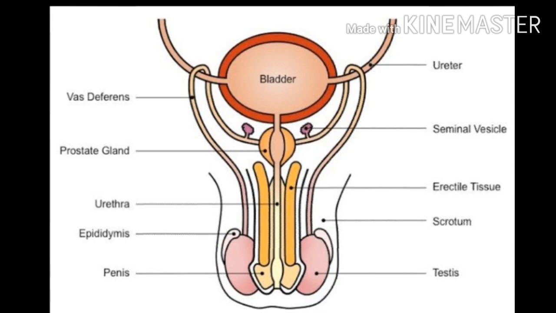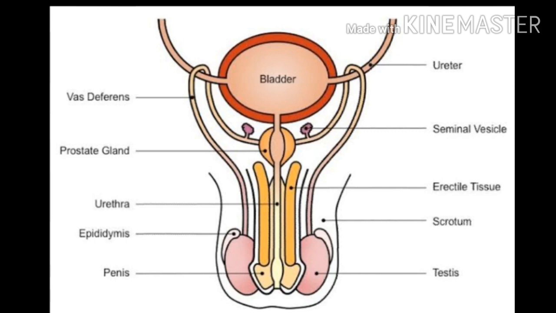This is the human male reproductive system. In this, there is a pair of testes which are oval in shape, and the sperms come in contact with the eggs, and this results in fertilization. These testes are present in a muscular pouch called scrotum, outside the abdominal cavity. Scrotum acts as a thermoregulator and keeps the temperature of the testes about 1 to 3 degrees Celsius lower than the body temperature, which is necessary for the production of sperms.